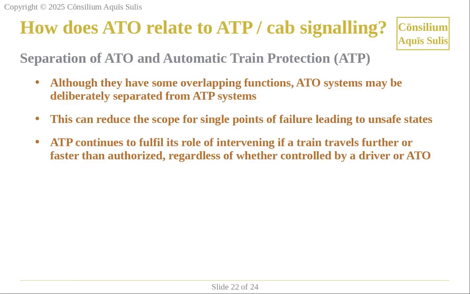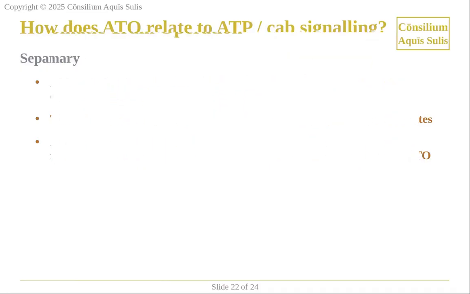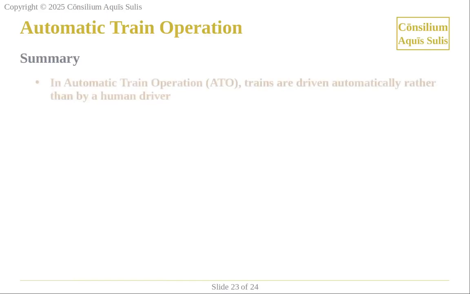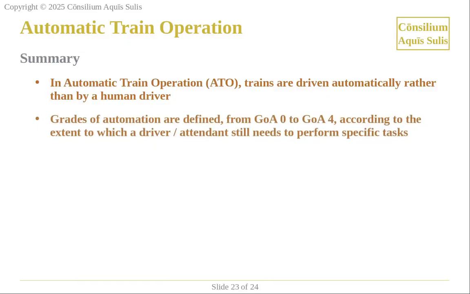In summary, in automatic train operation, trains are driven automatically rather than by a human driver. There are different grades of automation defined, from GOA0 to GOA4, according to the extent to which a driver or attendant still needs to perform specific tasks.